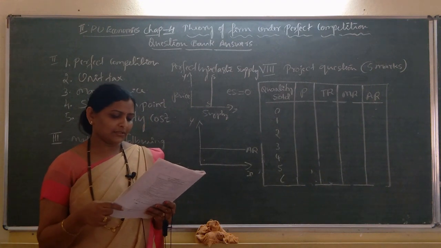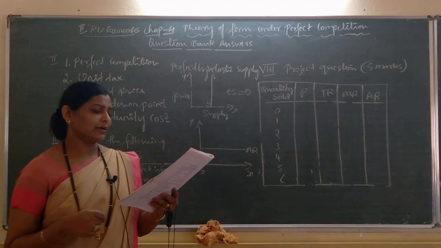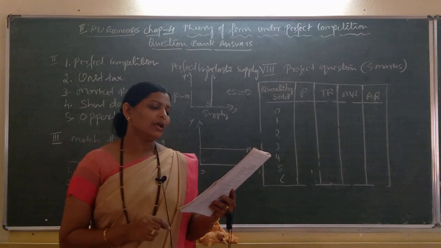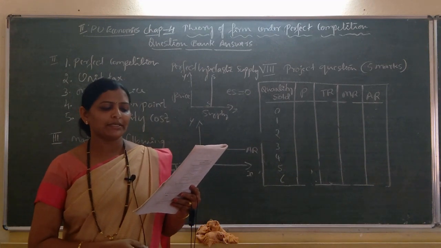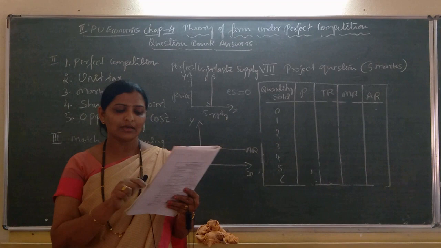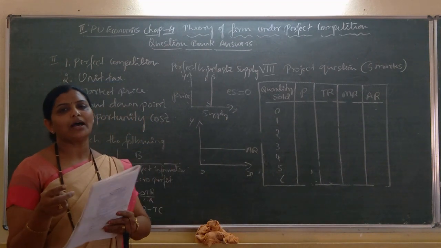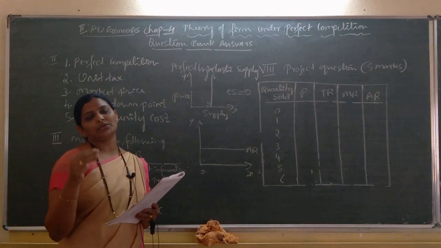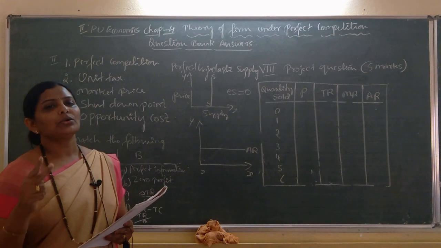So, the next part is the 8th main question, that is the project oriented or assignment oriented question. Here each question carries 5 marks. In the annual exam you will have 3 assignment oriented questions and you need to answer 2 questions.